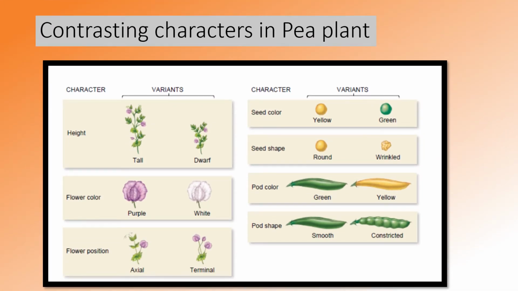So these are the 7 contrasting characters used by Mendel in the pea plant. The first character is height: tall or dwarf. Then flower color, purple or white. Flower position, axial or terminal. Then seed color, yellow or green. Seed shape, round or wrinkled. Pod color, green or yellow. Pod shape, smooth or constricted. So these are the 7 characters chosen by Mendel in doing his experiment.